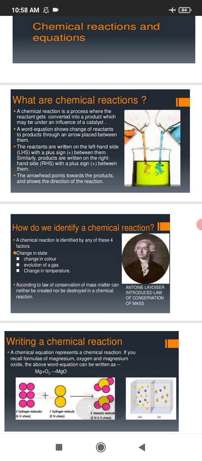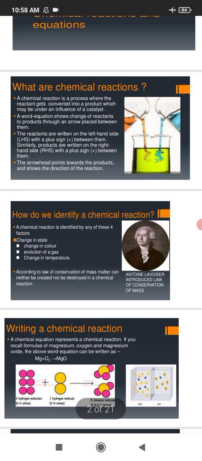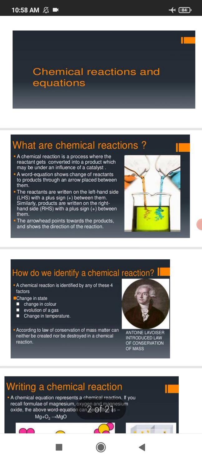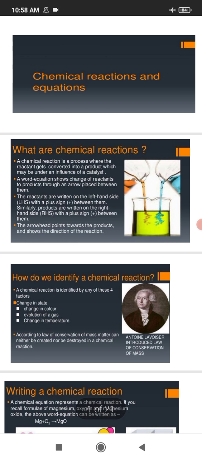Physical changes are changes in which the composition of the substance is not changed and they are reversible, like ice. When we give temperature, it is converted into water. Again, when we give temperature to water, it is converted into vapor, and we can reverse it. If we lower the temperature, the vapor converts into water, and if we lower the temperature again, when we put water in the freezer, it is converted into ice. So these are reversible changes.